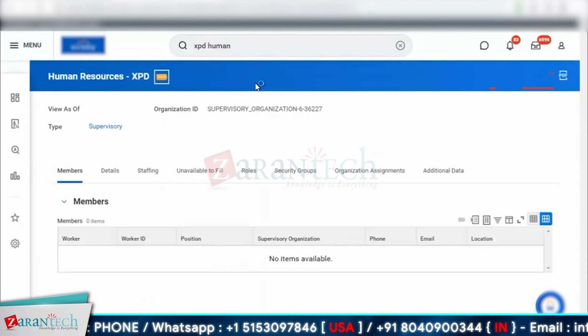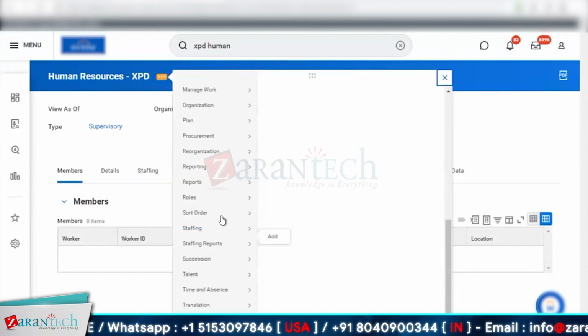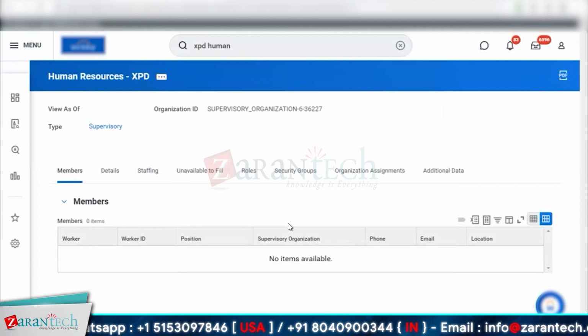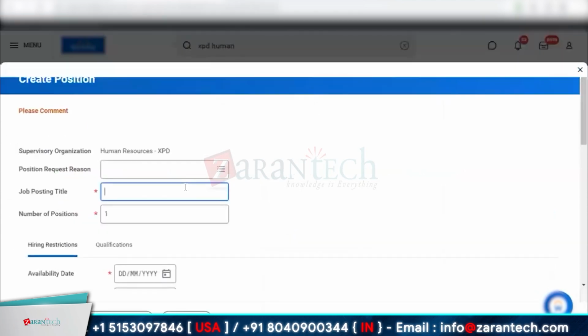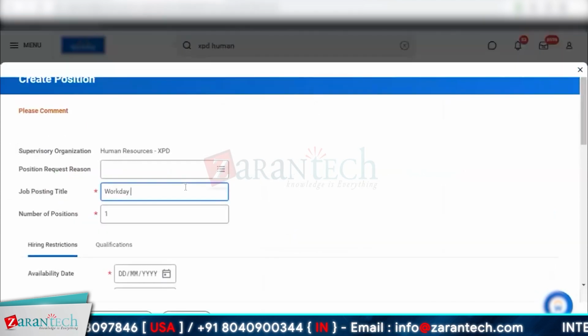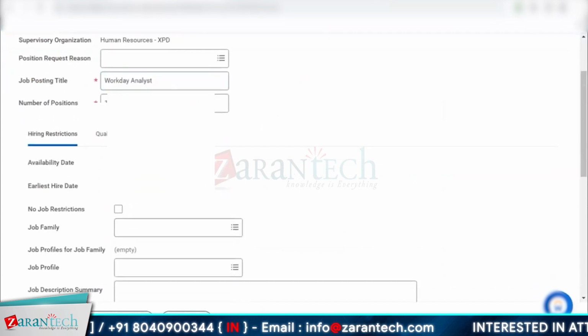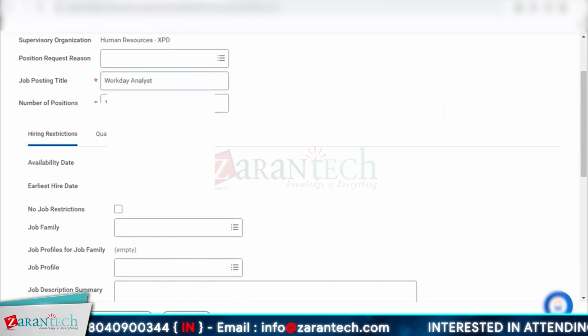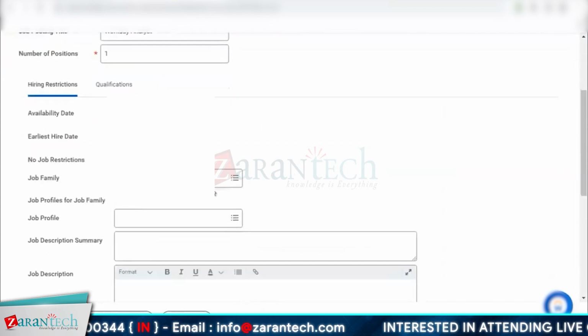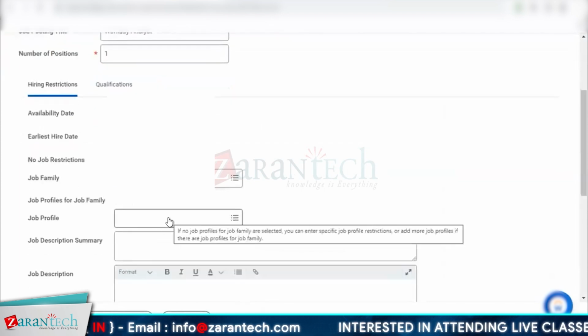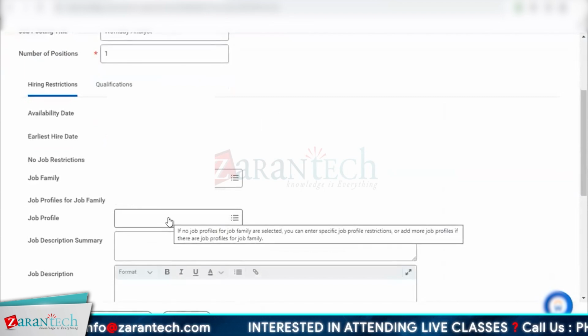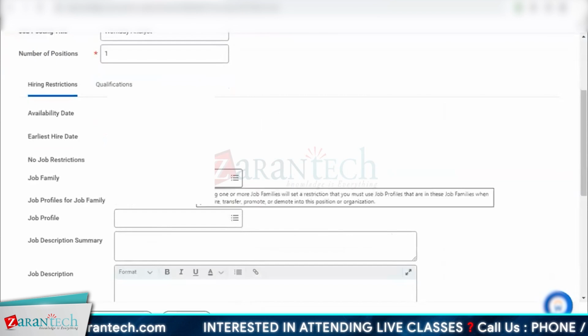So I'll go to the related actions, staffing, create position. Okay. I'll still name it Workday Analyst and give some dates. Now, let's say the request that I have is to look for a Workday Analyst, but I really don't know what job profile exists in the system.